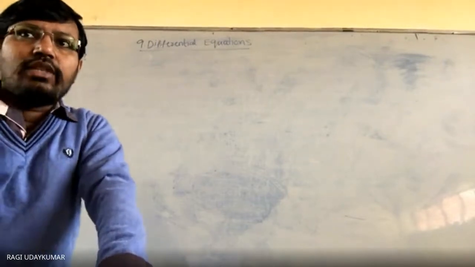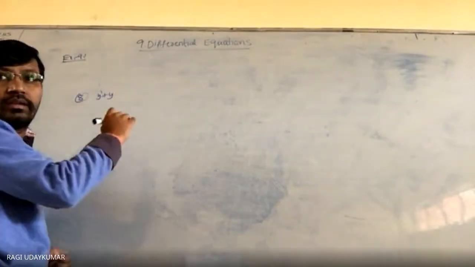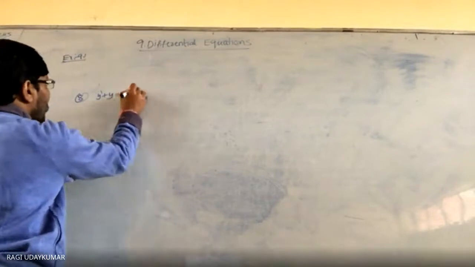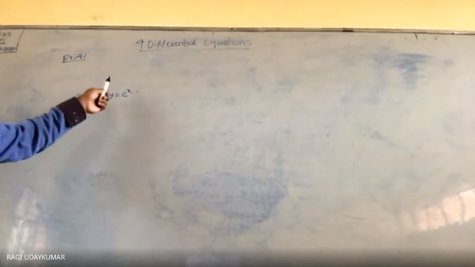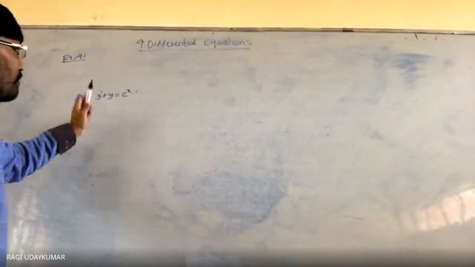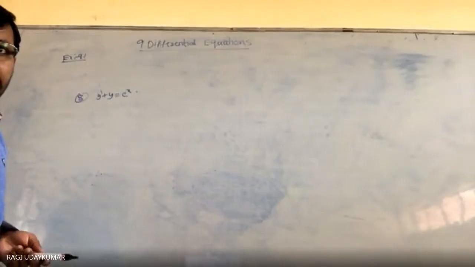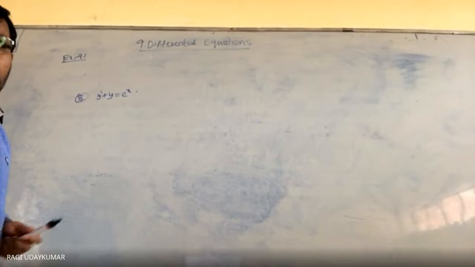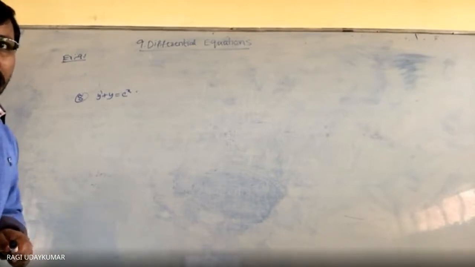Y dash, eighth one देखो. The question is given to you: y dash plus y is equal to e power x. So what is the degree and order of the differential equation? Order is 1. इसका highest power is 1. So therefore degree is also 1. E power x is there now. Let it be e power x. And ninth problem, whenever you said, order is 2 and degree is 1.